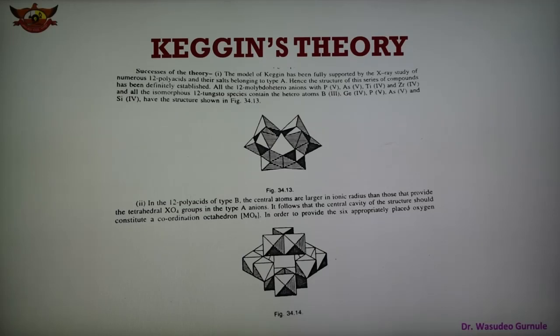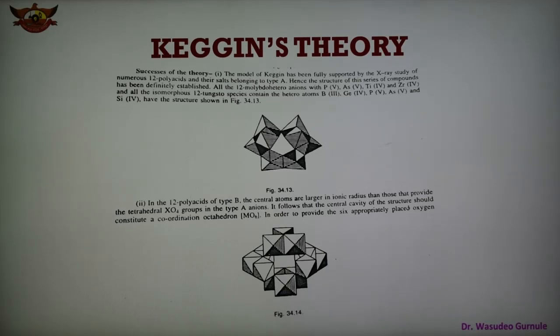The second point is that in the 12 polyacids of type B, the central atoms are larger in ionic radius than those that provide the tetrahedral XO4 group in the type A anion. It shows that the central cavity of the structure constitutes a coordination octahedron, that is MO6.